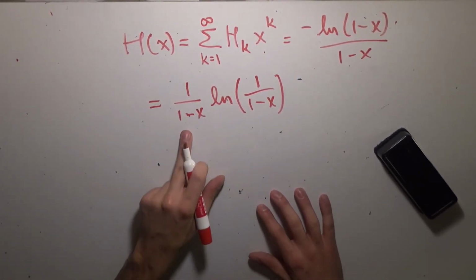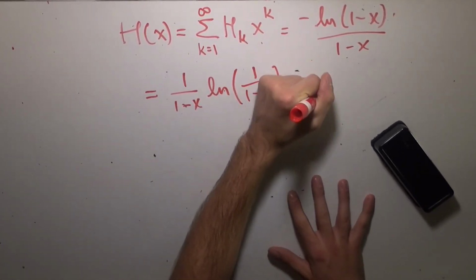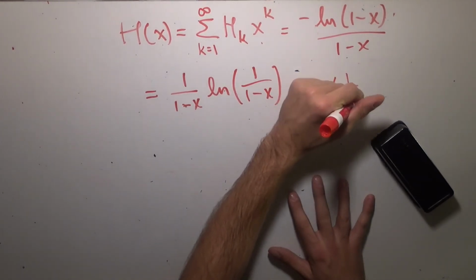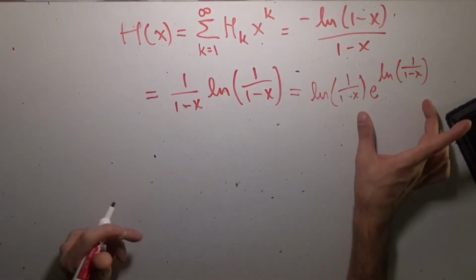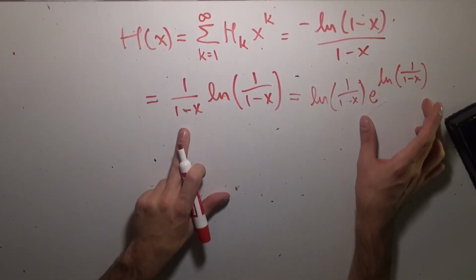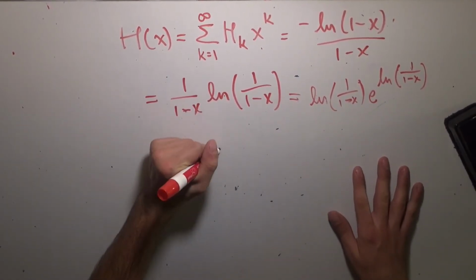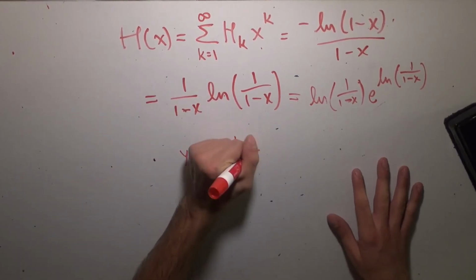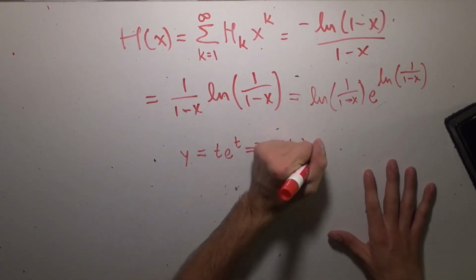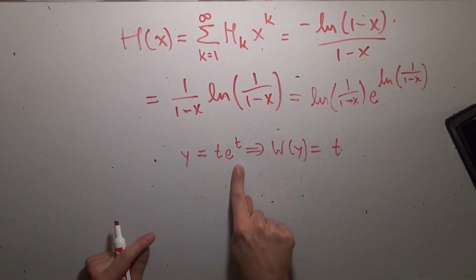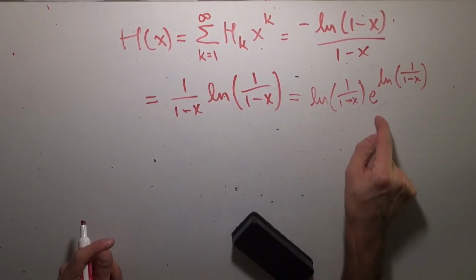What I realized was we can rewrite 1 over x as e to the natural logarithm of 1 over x. So we have that this is equal to the natural logarithm of 1 over 1 minus x times e to that same thing, the natural logarithm of 1 over 1 minus x, because they're inverses of one another. And so now we can use the Lambert W function, which if you recall, if we have y equals t times e to the t, then by the definition of the Lambert W function, we have that W of y, the inverse function, is equal to t. So this thing undoes this function here: something times e to that same thing. And that's exactly what we have right here.